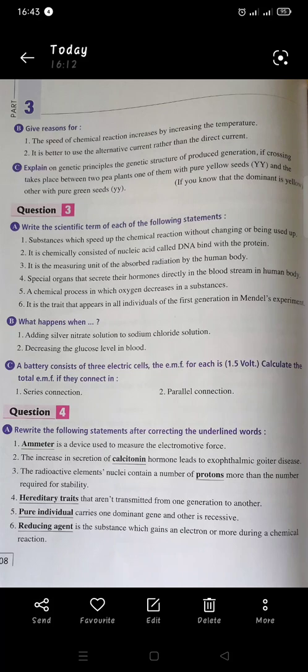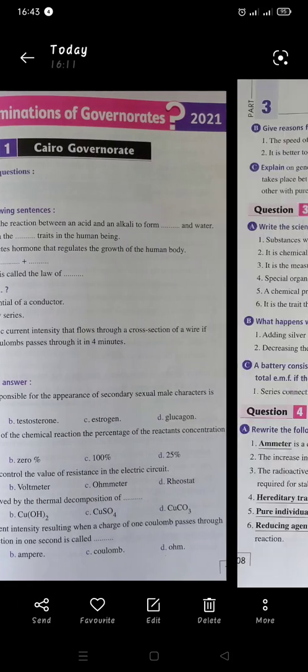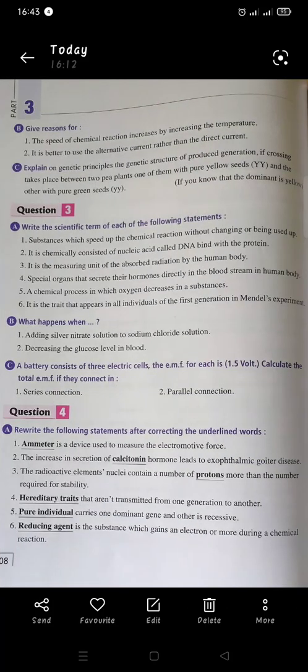A battery consists of 3 electric cells. The EMF for each one of them is 1.5 volt. Calculate the total EMF if they are connected with series connection and parallel connection. If you support your answer with a drawing, it will be good and you will take the full mark.